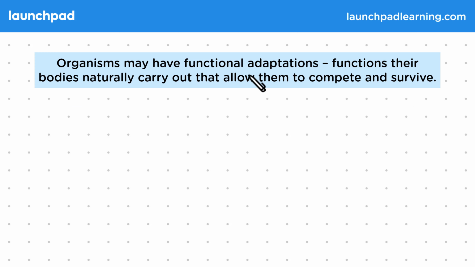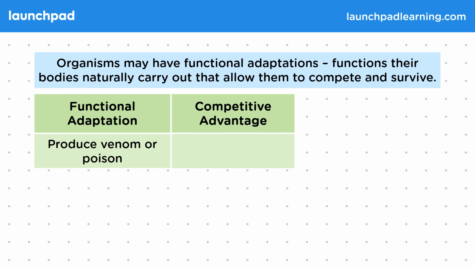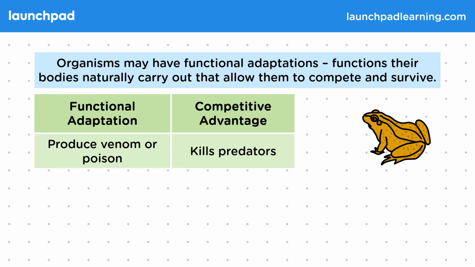Organisms may have functional adaptations, functions their bodies naturally carry out that allow them to compete and survive. Poison can be secreted by animals, or they may have a venomous bite in order to kill any predators attempting to attack them. An animal that has this functional adaptation is the cane toad. These secrete poison through their skin, which kills any animals that try to eat them.